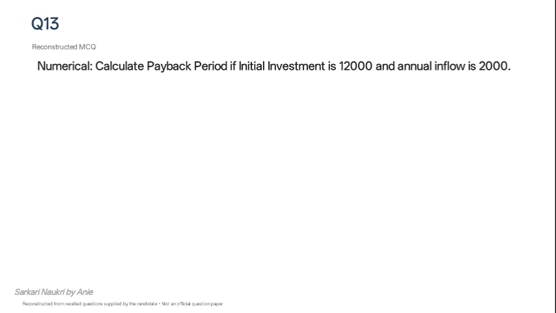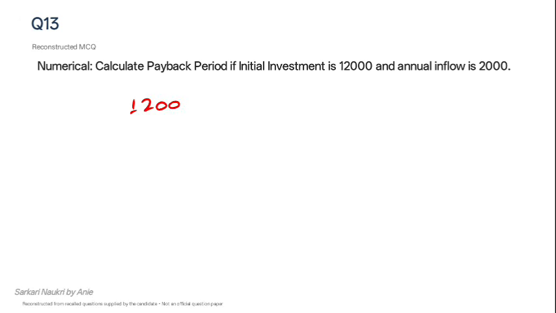Next question was also based on capital budgeting method, and we have to calculate the payback period. If initial investment is 12,000 and the annual inflow is 2,000 rupees. So for calculating the payback period, it's a simple calculation. Whenever the initial investment becomes zero with the annual inflows of that investment, then that particular year will become the payback period.